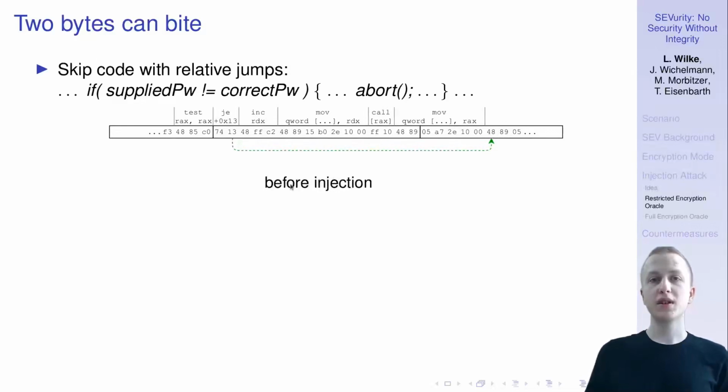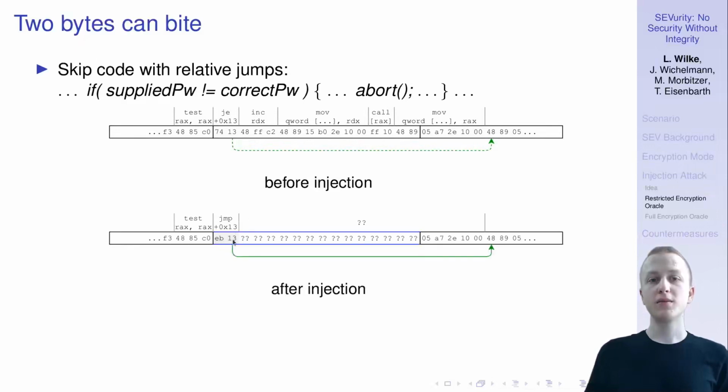Now, with our attack, we can simply swap out this block here with a block that starts with EB13, and that's an unconditional jump. So this jump is always taken, regardless of the result of this test instruction here. And this means, regardless of the password that we supply, we will always jump here and execute this code that should only be available to authenticated users.